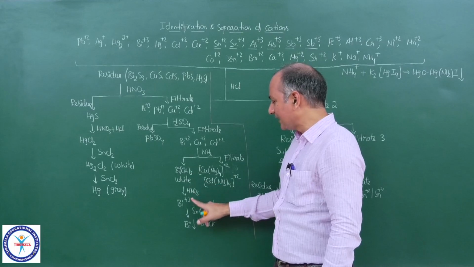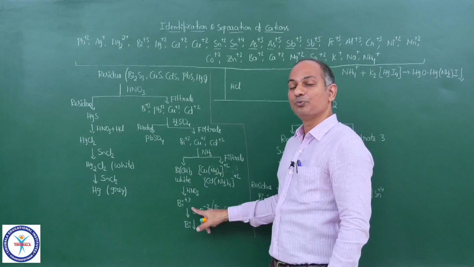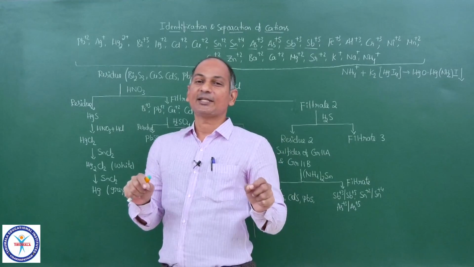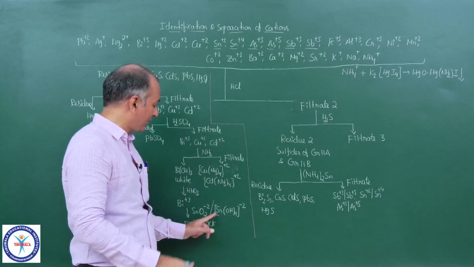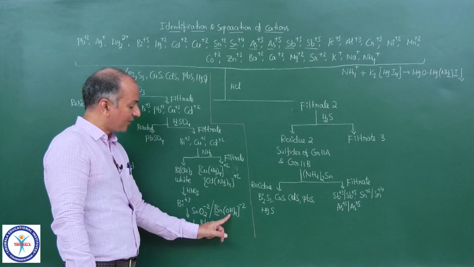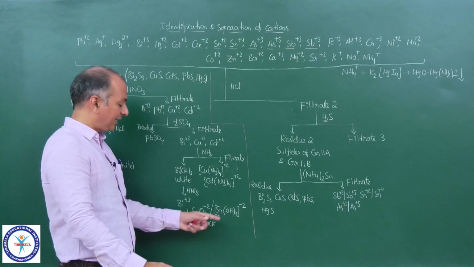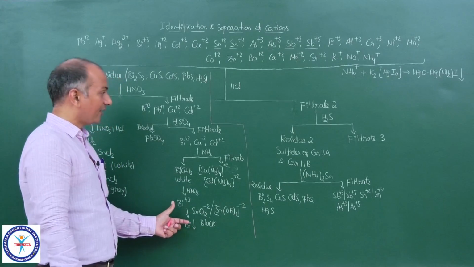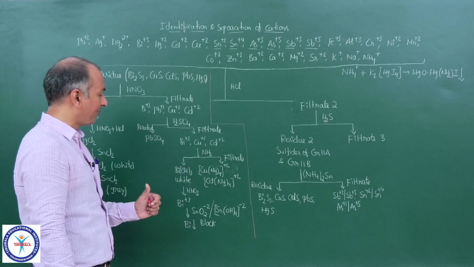But Bi plus 3 with Sn plus 2, there you will add Sn plus 2 in basic medium. So in basic medium, Sn plus 2 is converted into either this ion, stannite, or this hydroxide complex. But anyway, finally you will get the black precipitate. So this is how we separate the Bi plus 3.